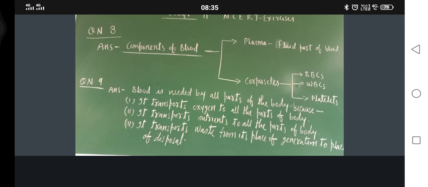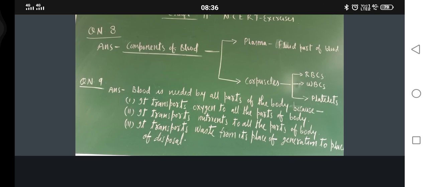There are three types of corpuscles: RBC, WBC and platelets. And I have written their function also. Earlier only I have explained the functions of RBC, WBC, blood platelets. Okay, correct or not? So the components of blood is over.